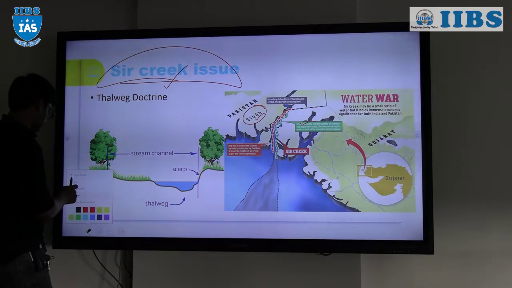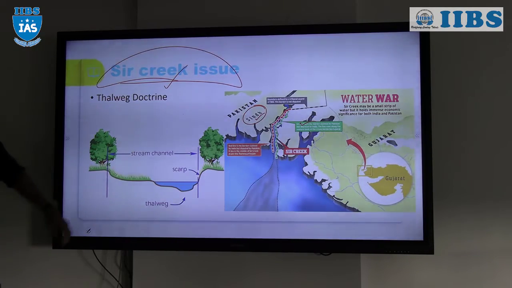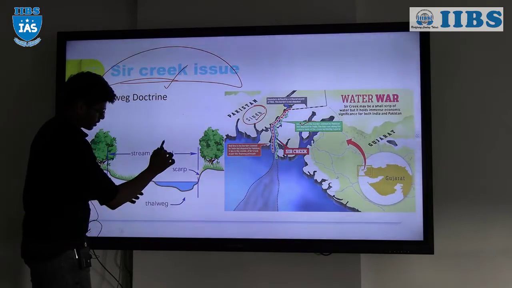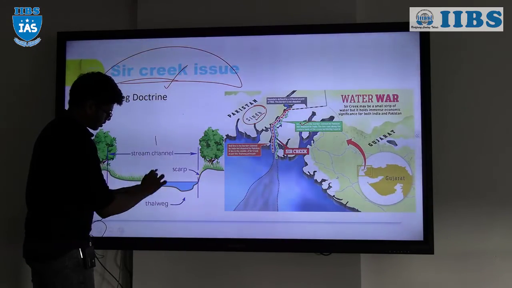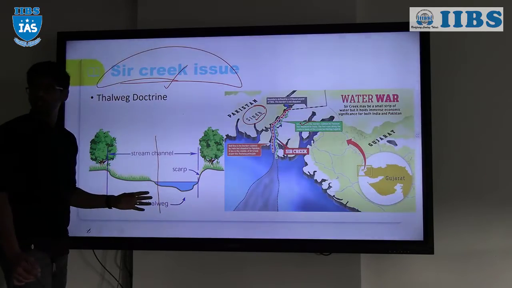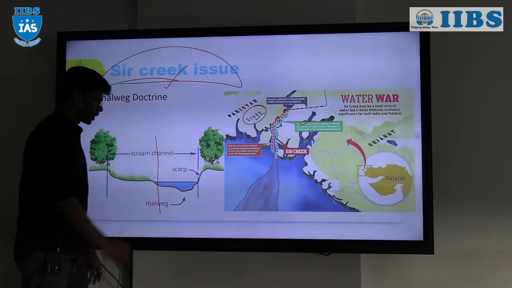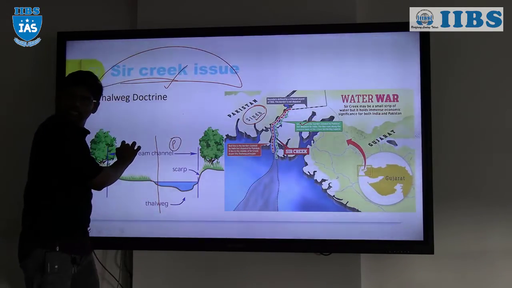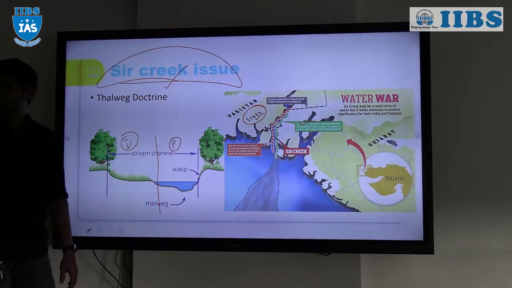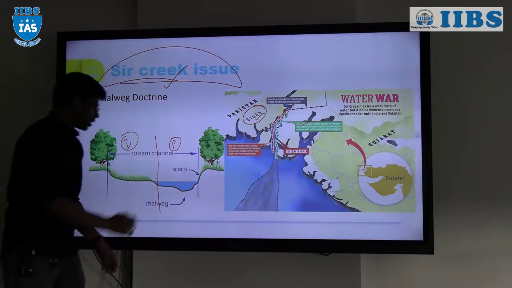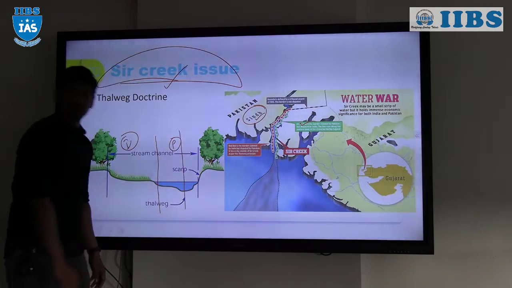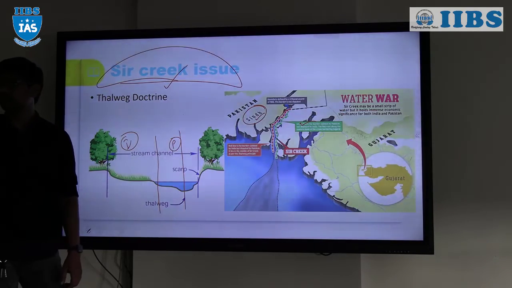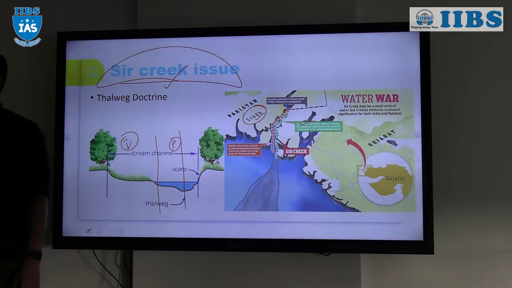Initially somewhere I had read the same thing, but later when I was reading recently, most of the territory was initially divided like this, where the water bodies were under the control of Pakistan, and the other territory is in India. So when it is divided as per the Talweg doctrine, Pakistan will be losing more area. That's why it is not accepting.